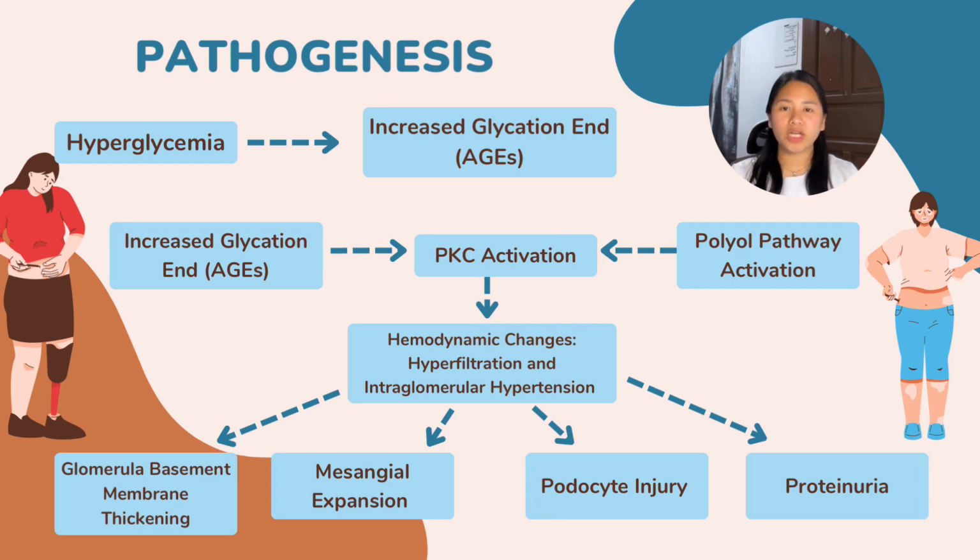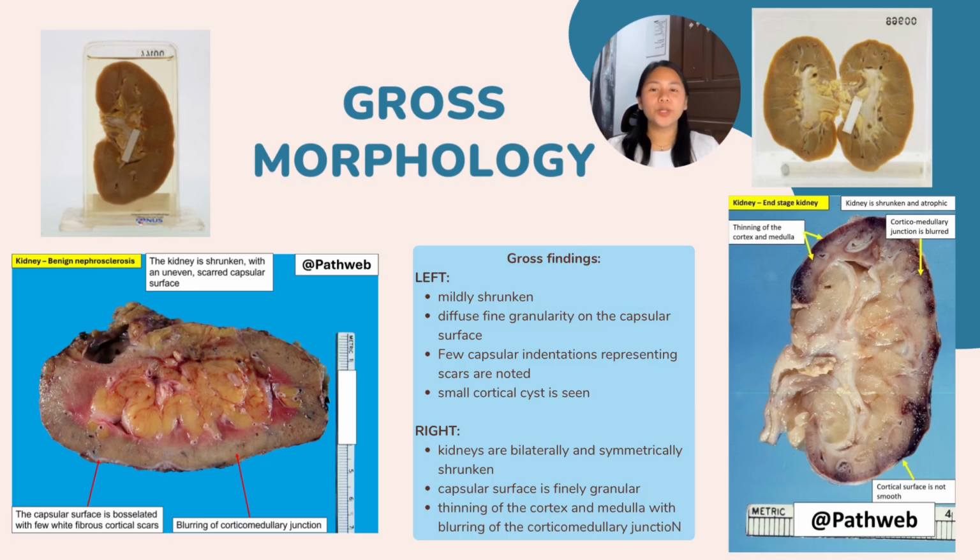These metabolic changes, combined with hemodynamic changes like hyperfiltration and intraglomerular hypertension, cause a form of mechanical injury to the capillary walls. Over time, these processes lead to progressive structural damage, including thickening of the glomerular basement membrane, mesangial expansion, podocyte injury, and eventually progressive glomerulosclerosis.